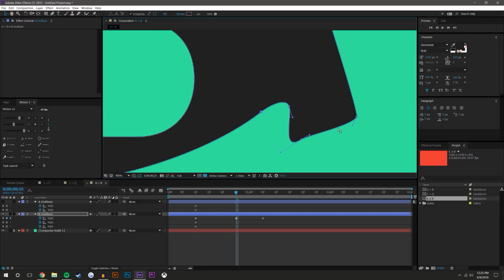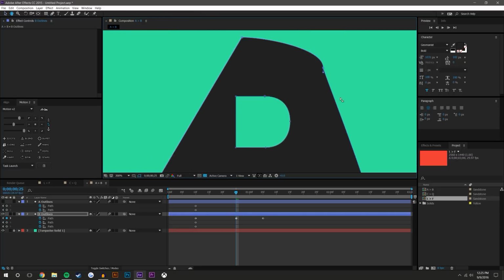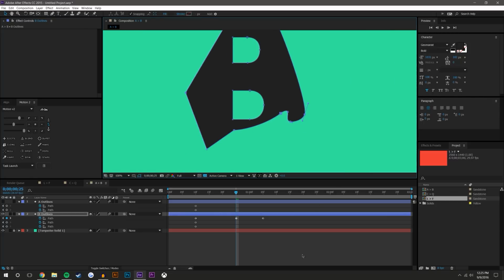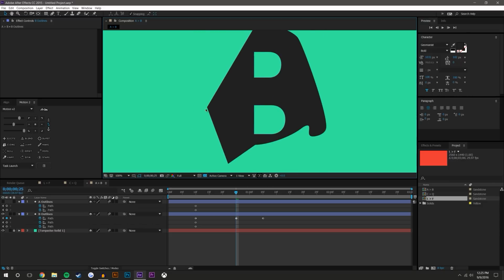You know, kind of make them almost like they're liquidy. I know it's not perfect, and it does add some extra time to a project, but sometimes adding a little bit extra time is worth it, just to make things look a little bit smoother. Of course, these hard edges, a hard edge is a hard edge. There's not too much you could do with it.